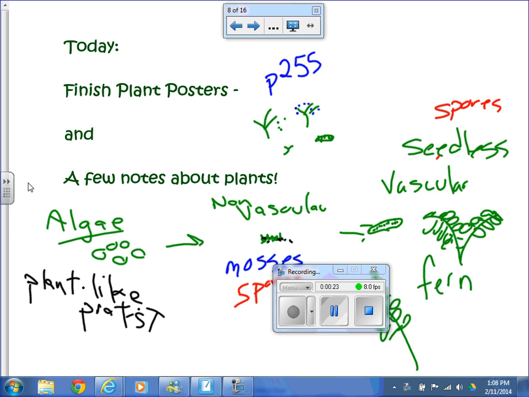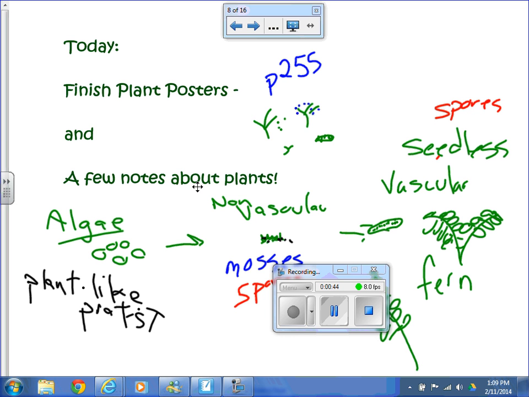What is the vascular tissue in plants? The vascular tissue in plants is what? It carries water. And what is it? It's a system of tubes that carries water and food all over the plant. So this allows the plants to be bigger and to live in many different environments.